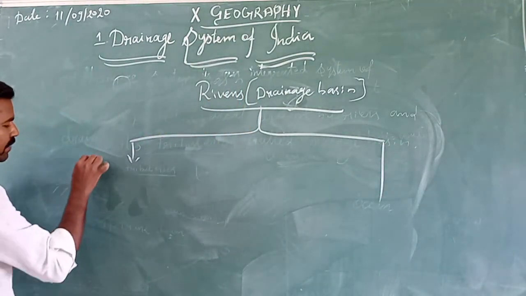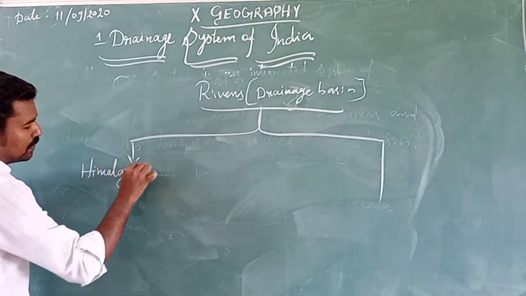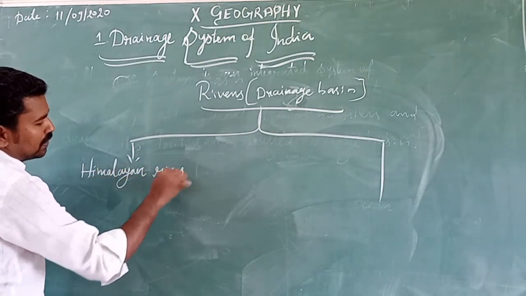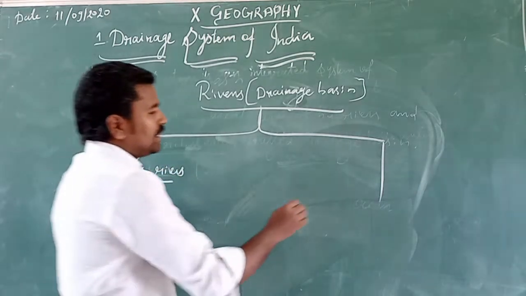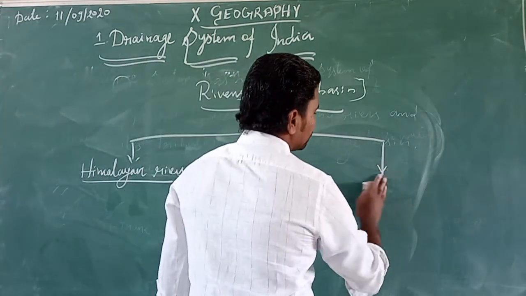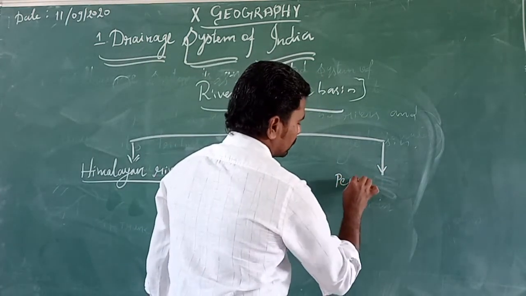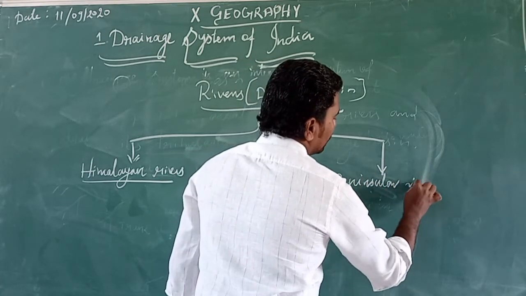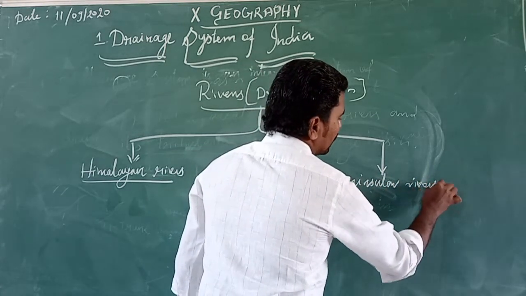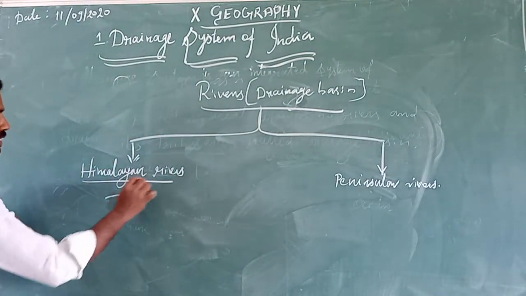One is the Himalayan rivers, and the other one is the peninsular rivers.